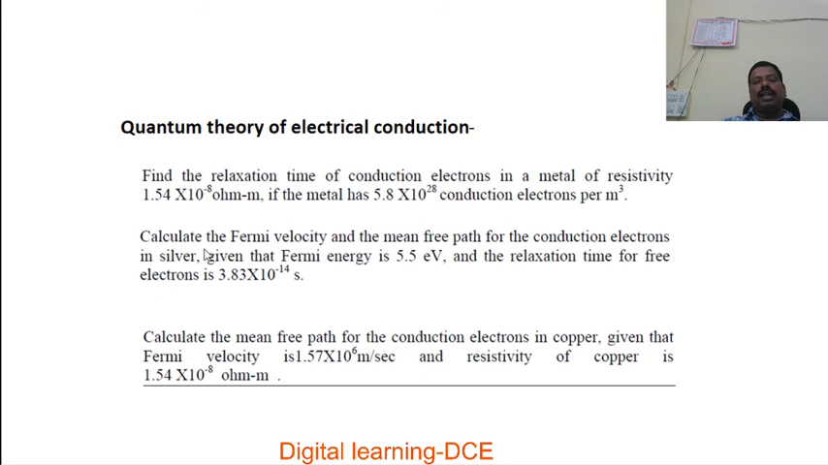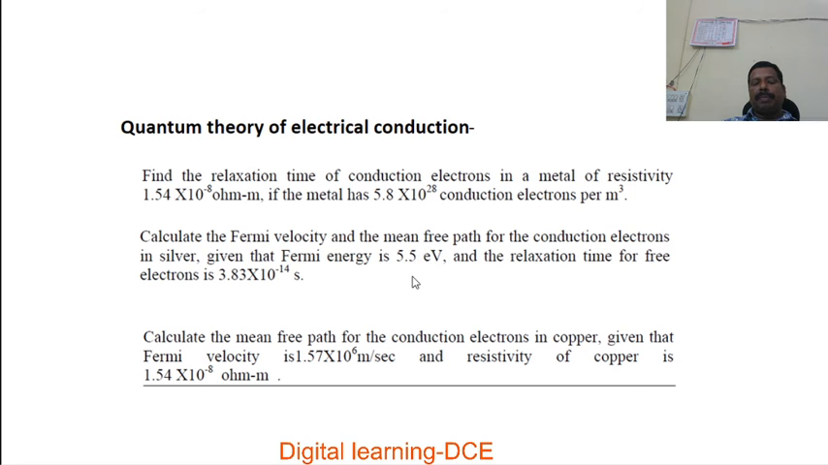One more problem. Calculate the Fermi velocity and the mean free path for the conduction electrons in silver, given that the Fermi energy of silver is 5.5 eV and the relaxation time for free electrons is 3.83 into 10 to the power of minus 14 second. In this problem we observe that Fermi energy and free electron density are given. With the help of this we have to calculate Fermi velocity and mean free path.